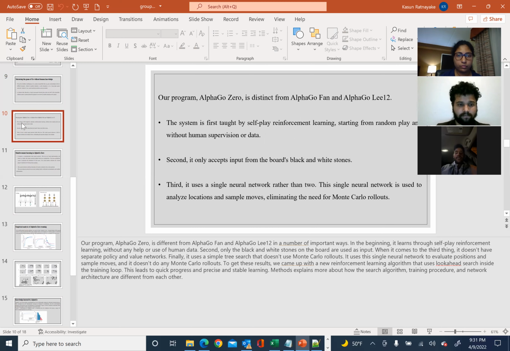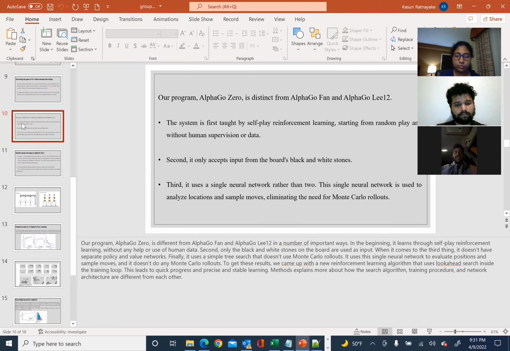Our program AlphaGo Zero is different from AlphaGo Fan and AlphaGo Lee in a number of important ways. First, it learns through self-play reinforcement learning without any help or use of human data. Second, only the black and white stones on the board are used as input. Third, it doesn't have separate policy and value networks.